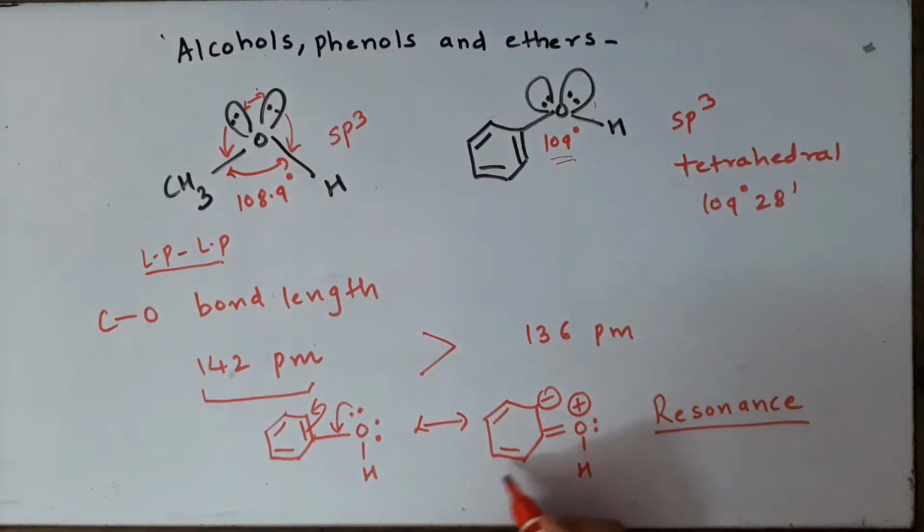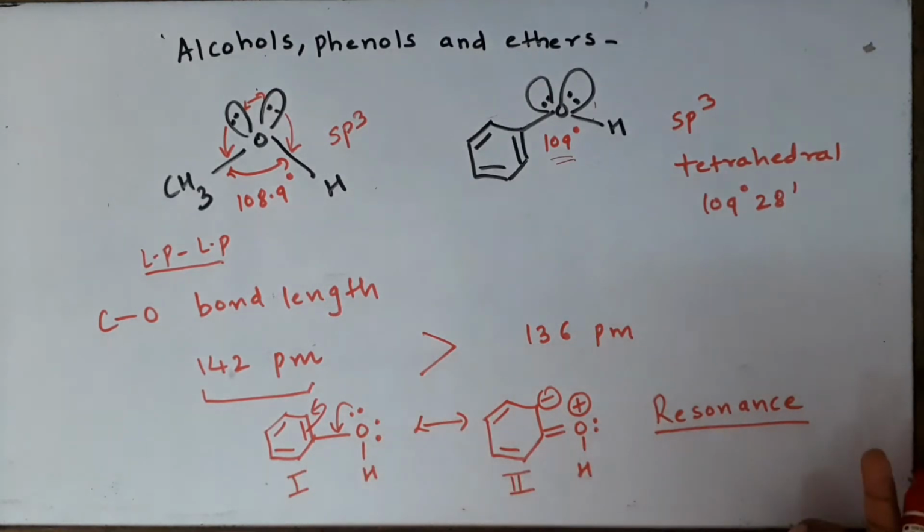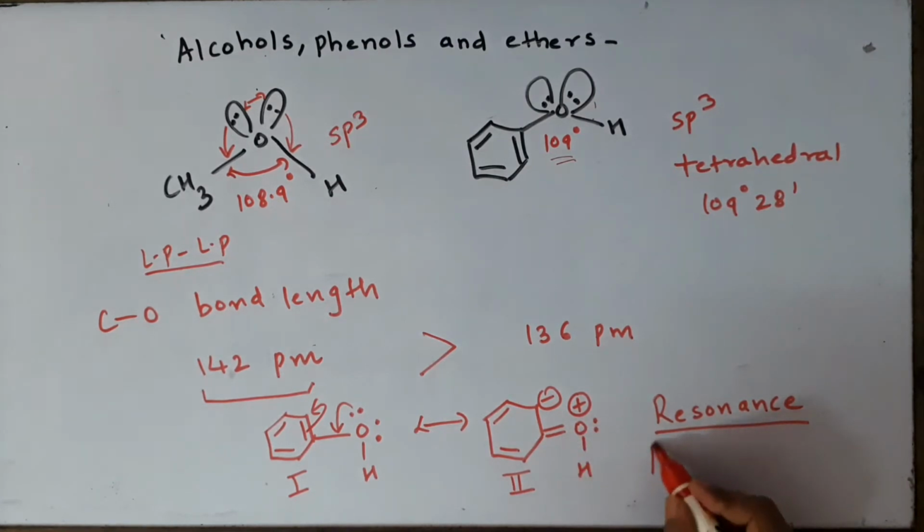You can still draw some more structures. I have just drawn 2 structures. There will be 3 more structures. So all these 5 structures need to be drawn in exam and explained that due to resonance, the carbon oxygen bond is no longer a single bond, it has also got a partial double bond character.